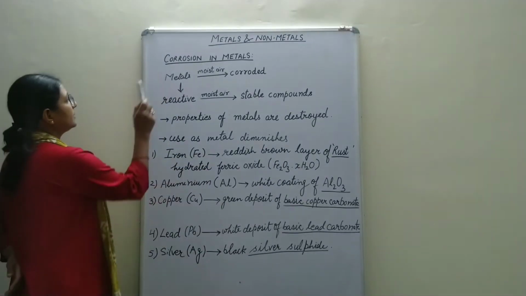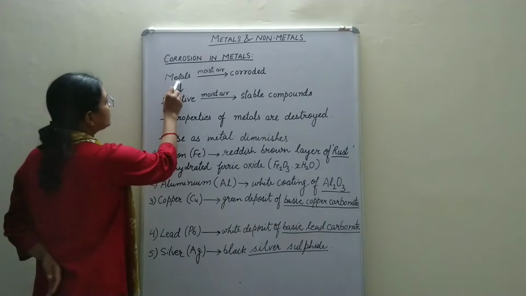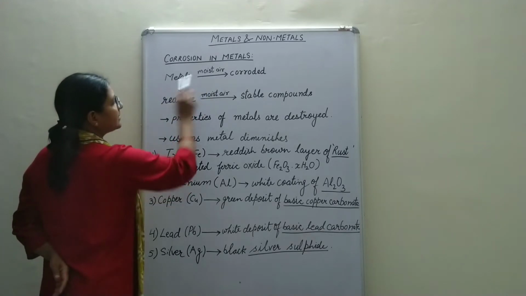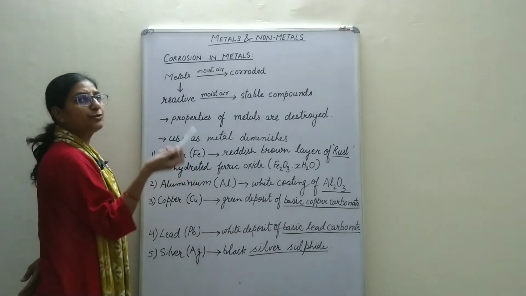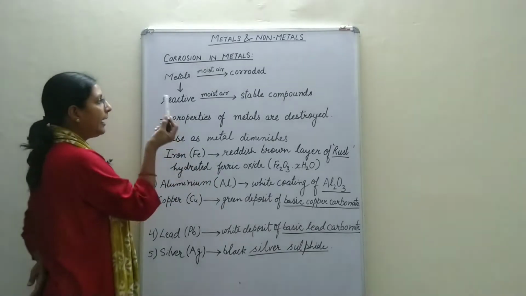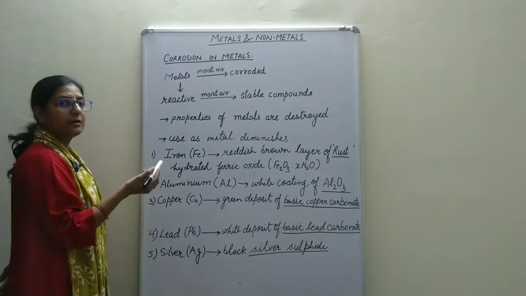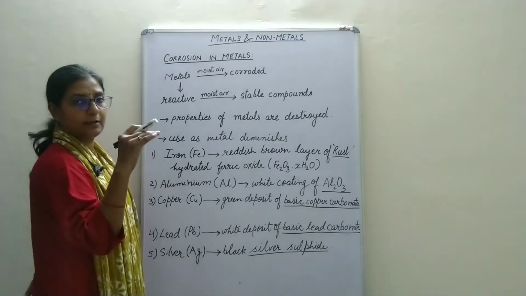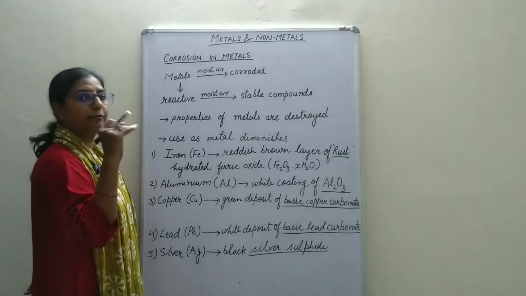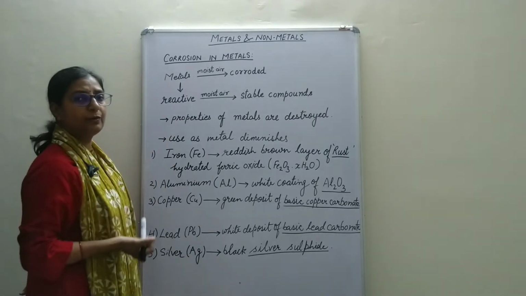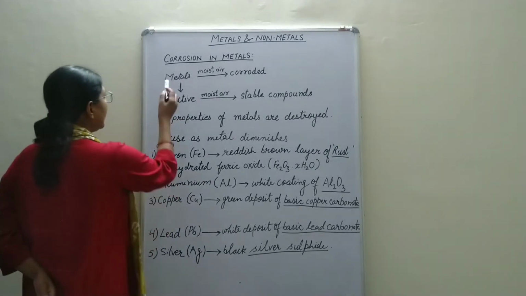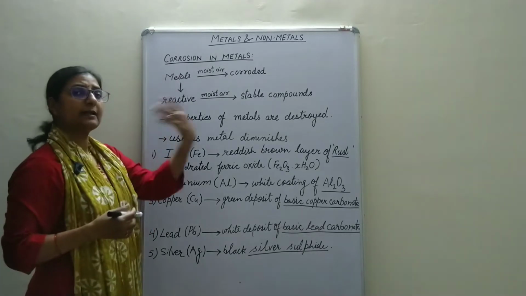Now talking about corrosion in detail. When you expose a metal to moist air, it gets corroded. Corroded means it has converted into a stable compound. Usually corrosion occurs on the surface, and it forms a layer of that compound over the surface which was exposed to air. Now why is this happening? Why are the metals undergoing corrosion when they are exposed to air?